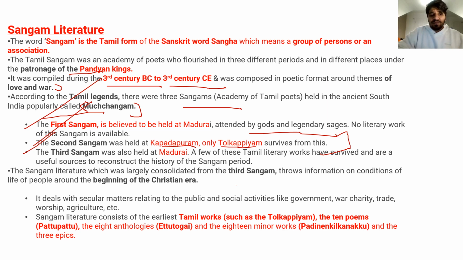The earliest literary works were Tolkappiyam, which was written in the second Sangam, the 10 poems called Pattupattu, which you need to remember, the 8 anthologies called Ettuthogai, and the 18 minor works called Pathinenkilkanakku. Right? It's very difficult to pronounce.